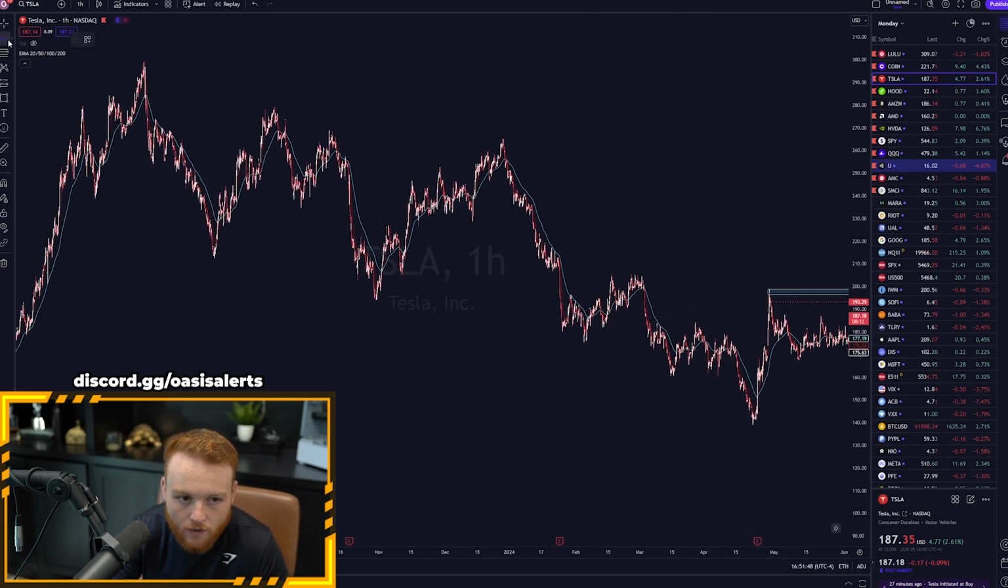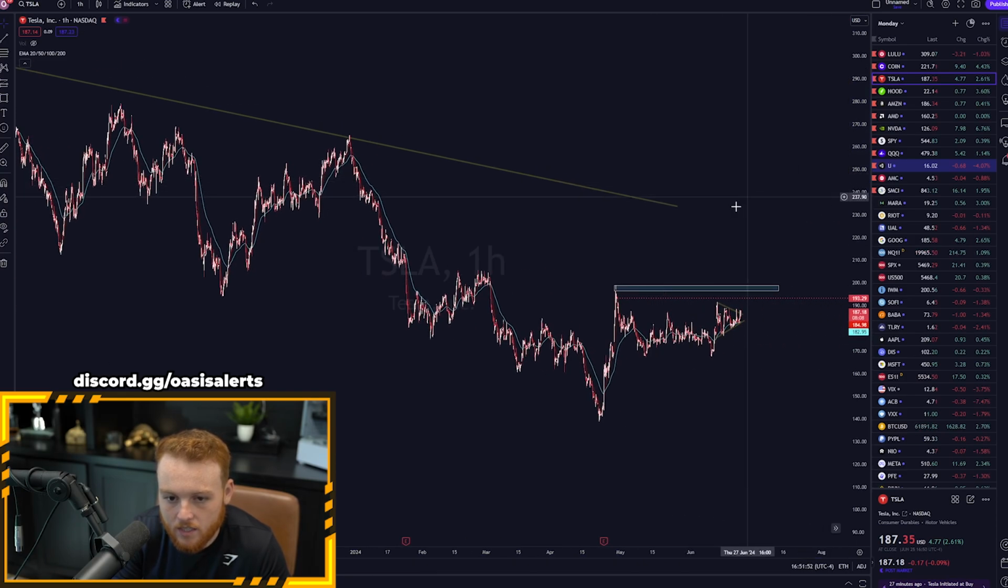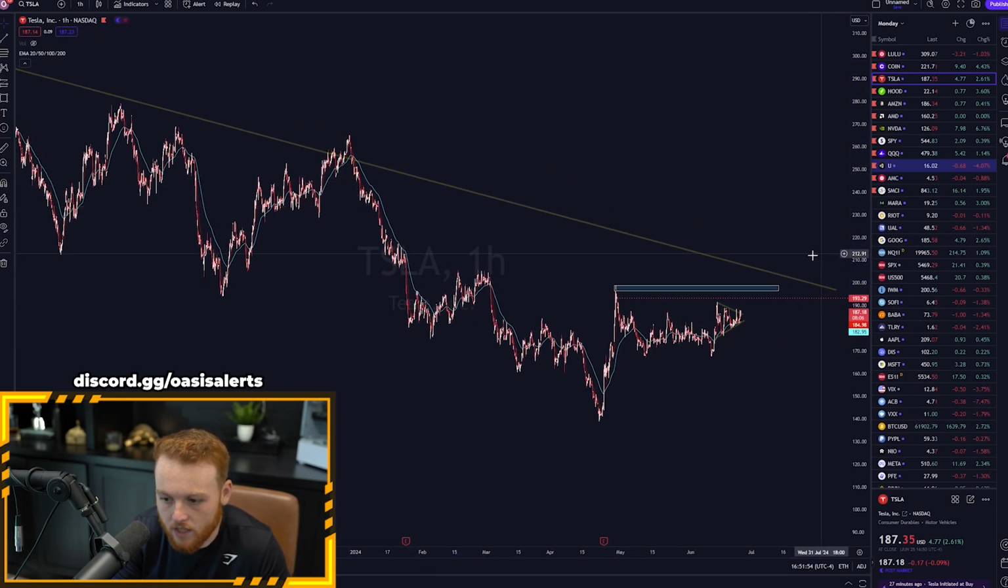So watch this. If I go and do this trend line here, right? This is the mother of all trend lines, basically, for Tesla. It's saying Tesla should at least push through 200 to that 210 range.